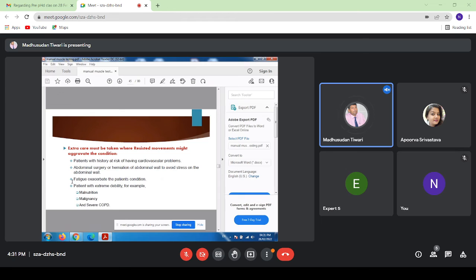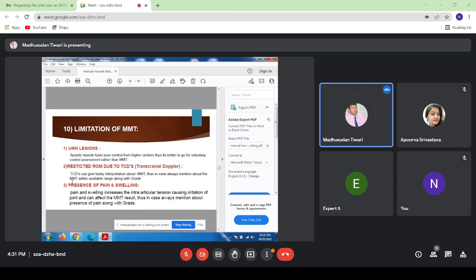Extra care must be taken where resisted movement might aggravate the conditions. Patients with a history of risk of cardiovascular problems, abdominal surgery or herniation. Fatigue can exacerbate the patient's condition. Yes, fatigue also aggravates the patient's condition. Patients with extreme debility, for example malnutrition, malignancy, and severe COPD, should be given extra care before performing MMT. Limitation of MMT.